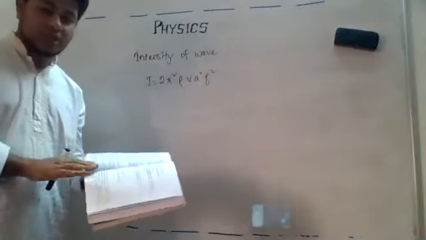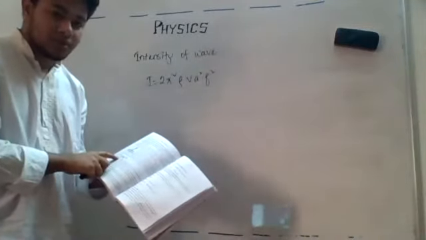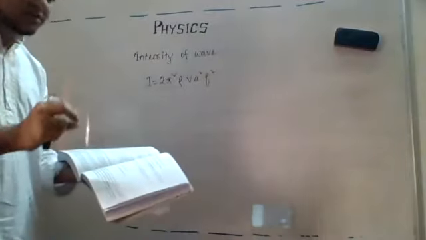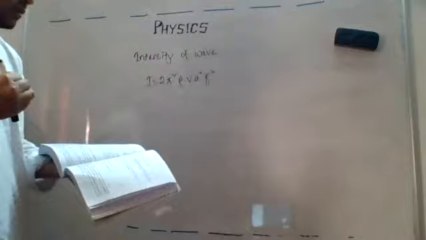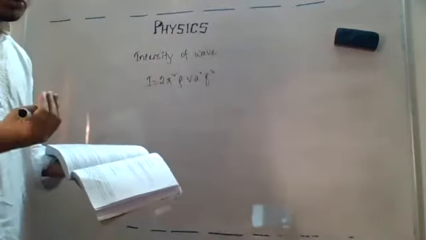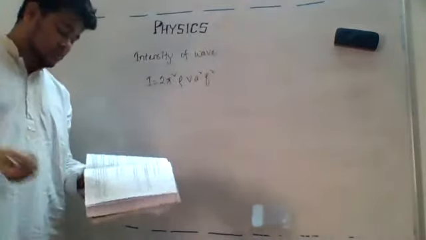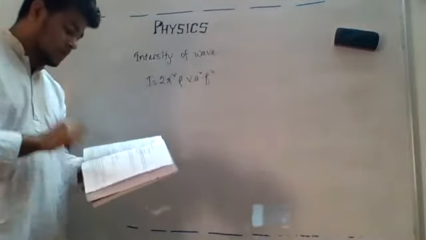This definition is exactly the same as the definition of the intensity of wave. For intensity of wave, we just write the energy flowing of the wave, but in case of intensity of sound, we say sound energy. Not only energy, the sound energy we will say. This is the difference between the definition of intensity of wave and intensity of sound.